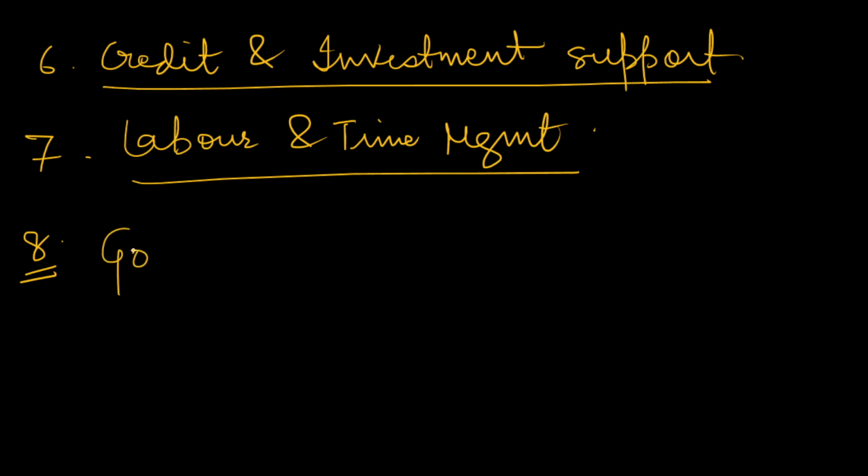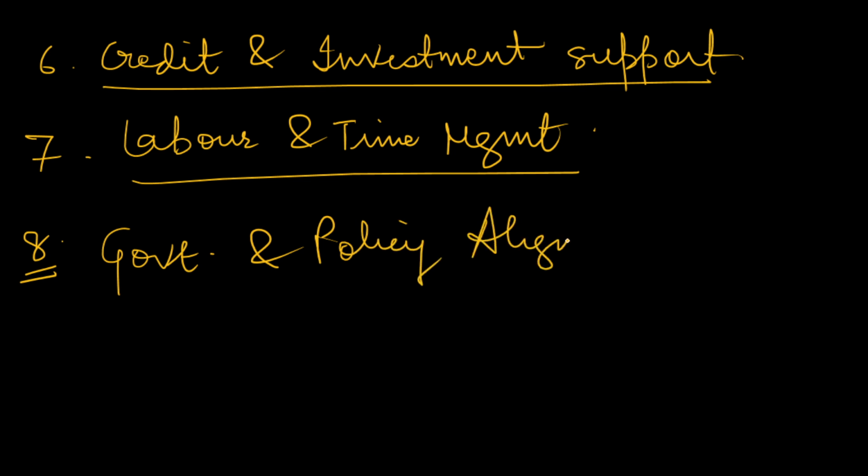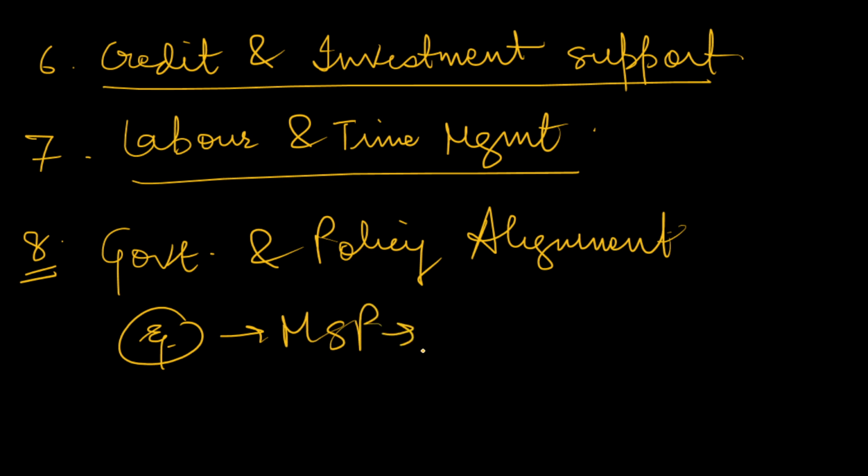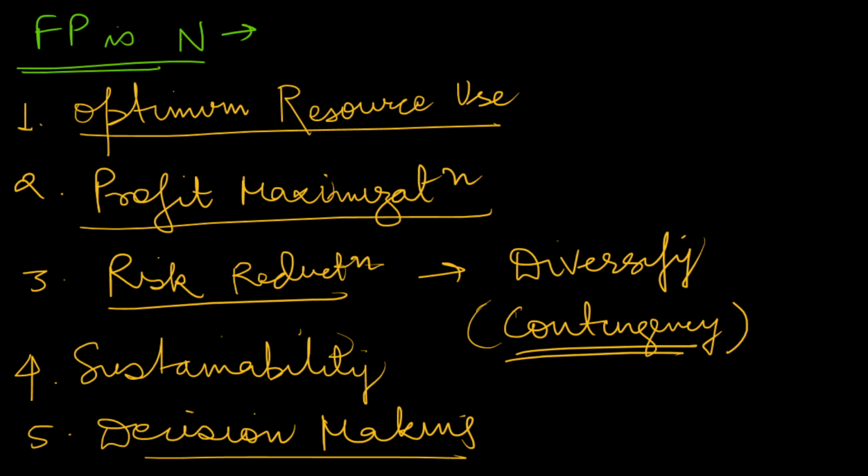The farm plans should also be government and policy aligned. Government and policy alignment. For example, suppose government is giving good price in MSP to certain crops, so our farms would consider those crops to be grown. Okay, so government and policy alignment is also there. So these are some of the important features of farm planning which you should know. So I hope you understand why farm planning is necessary.